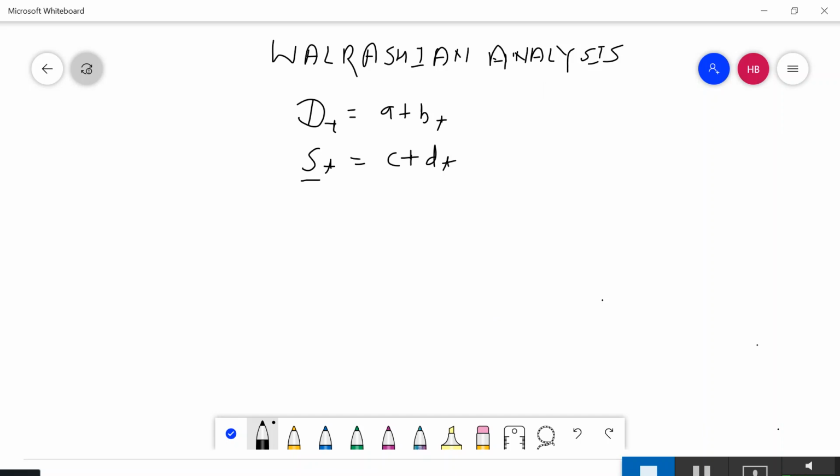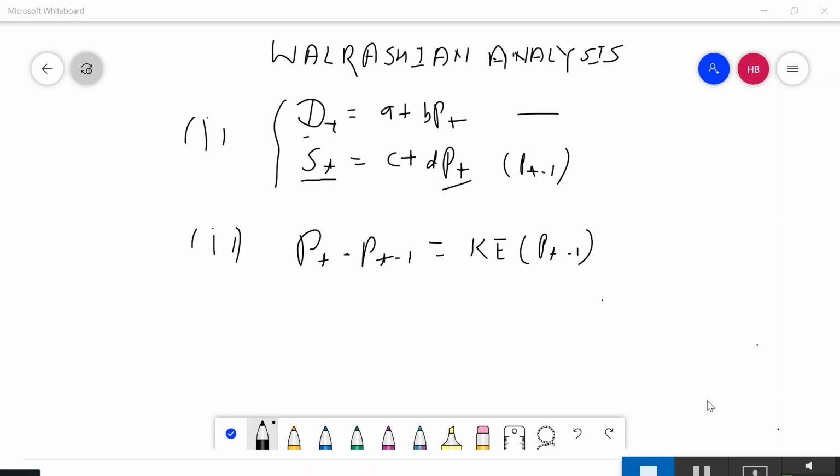In the case of Walrasian analysis, your supply depends on the current price. In the Cobweb model, we had seen that the supply for time t depends upon the price of time period t minus 1. But in Walrasian analysis, your supply depends on the current pt, which is the current price of the current period. Similarly, the demand curve is the same as Cobweb, but the supply curve is different.